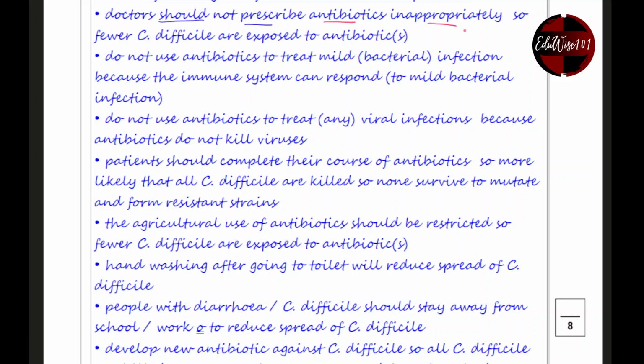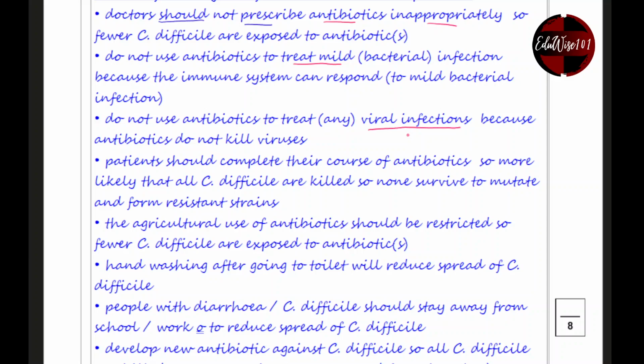There was a point when doctors used to freely prescribe antibiotics. Now they stopped it, right? So fewer C. difficile are exposed to antibiotics. Don't use antibiotics to treat mild bacterial infection. Let your body, or your immune system, handle it. Do not use antibiotics to treat any viral infection. That's a key important thing, right? Antibiotics don't work with viruses. They just work with bacteria. That's why we call them antibiotics, not antiviral, sorry.